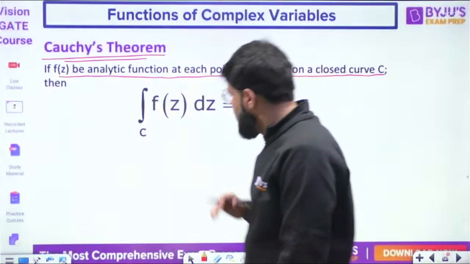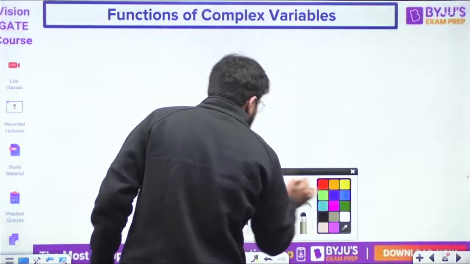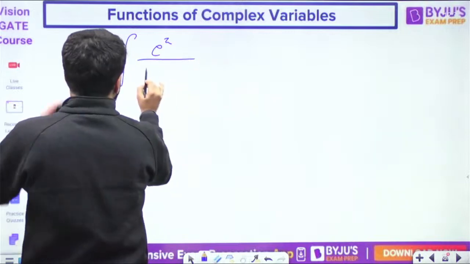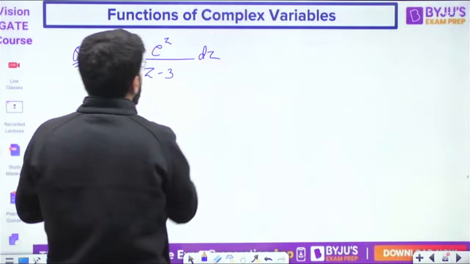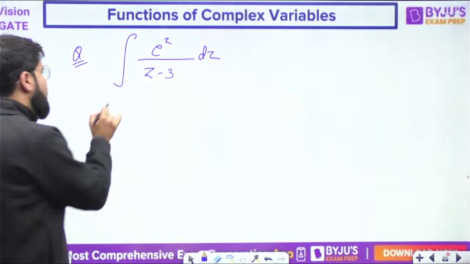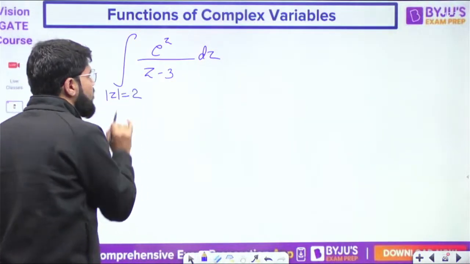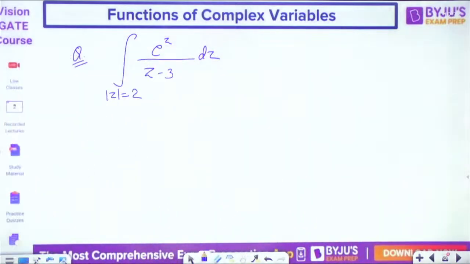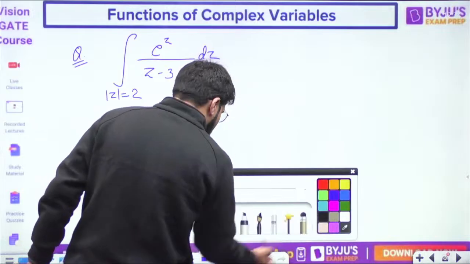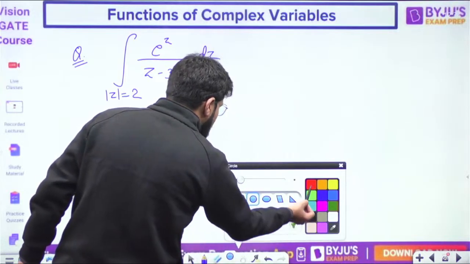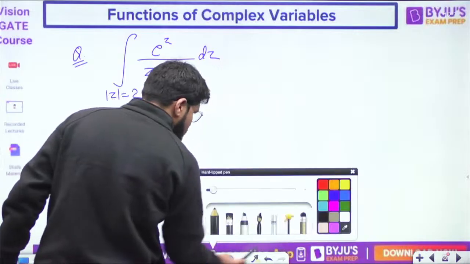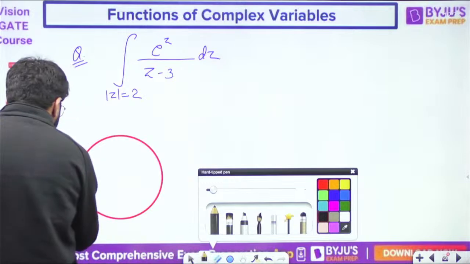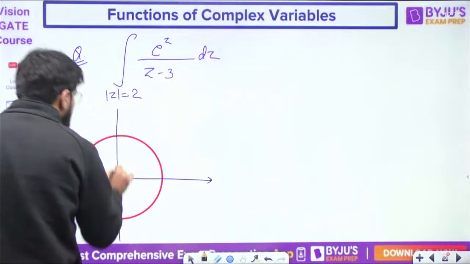Let me explain you this point here. Suppose I take a question here. Suppose the question is integral e raised to the power z upon z minus 3 dz over mod z equal to 2. Listen to me now. What is mod z equal to 2, dear? Mod z equal to 2 is undoubtedly a circle of radius 2. You have a circle of the radius that is equal to 2.